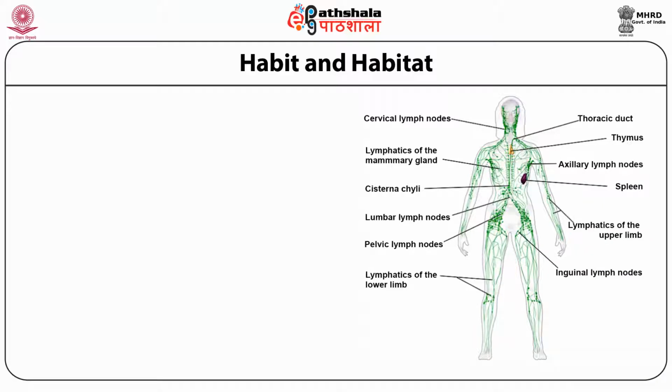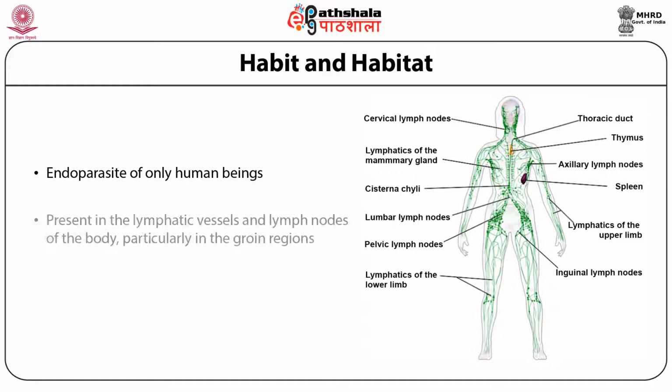As we have discussed earlier, Wuchereria bancrofti is a thread-like cylindrical nematode. It is an endoparasite of only human beings. It is not found in any other mammal or any other animal species which can act as a primary host of this parasite. In human beings, it is present in the lymphatic vessels and lymph nodes of the body. As you can see in the figure, there are many lymph nodes present in the body, and lymphatic channels are distributed throughout the body. However, it is present particularly in the groin regions where it causes the disease filariasis, but it may be found in other lymph nodes and lymphatic vessels of the body.